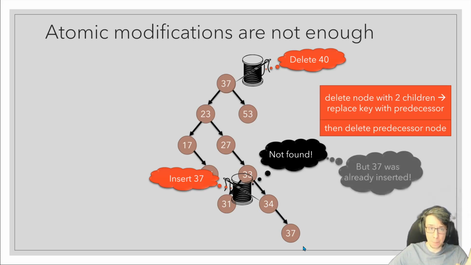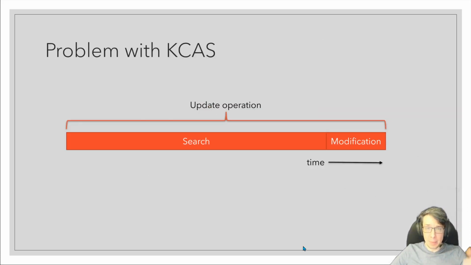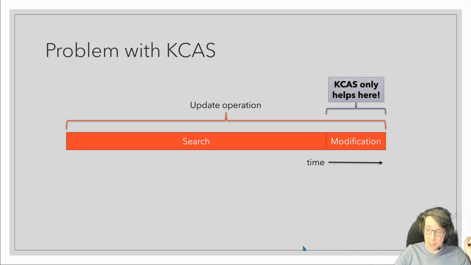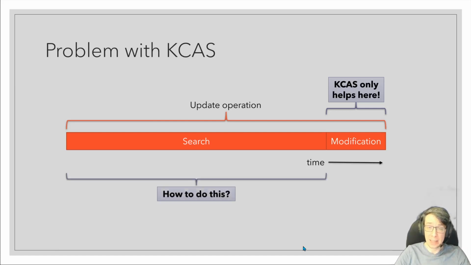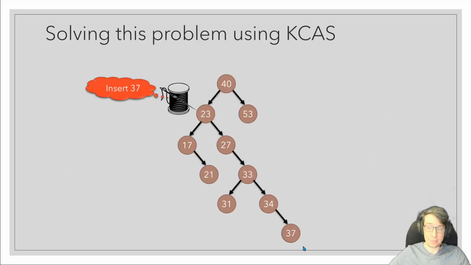This is a problem. The problem here is that in data structures where you first search for a location and then perform a modification, KCAS only helps you after you've completed your search. In other words, KCAS makes the modification phase atomic, but it doesn't make the search phase atomic. And the atomicity of your modification doesn't actually help you if a search takes you to the wrong place in the data structure. In the end, you're still on your own to solve the problem of performing correct lock-free searches. Okay, can we use KCAS to solve this problem?